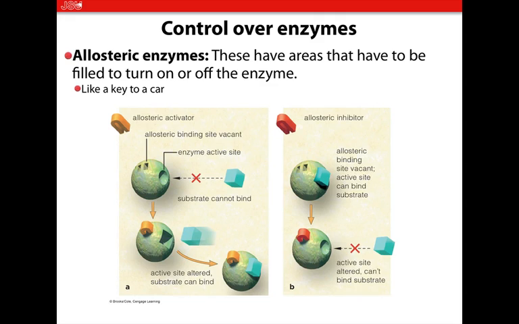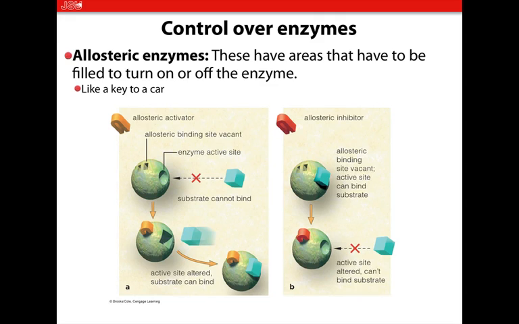If that active site cannot bind to the substrate, well, it can't work on the substrate, and therefore that enzyme cannot work. But if there's an allosteric activator present, okay, that's going to be like something that will turn it on, right? As that allosteric activator enters into the enzyme, our enzyme active site opens up, it changes a little bit and allows our substrate to bind to the active site and allows the enzyme to function.